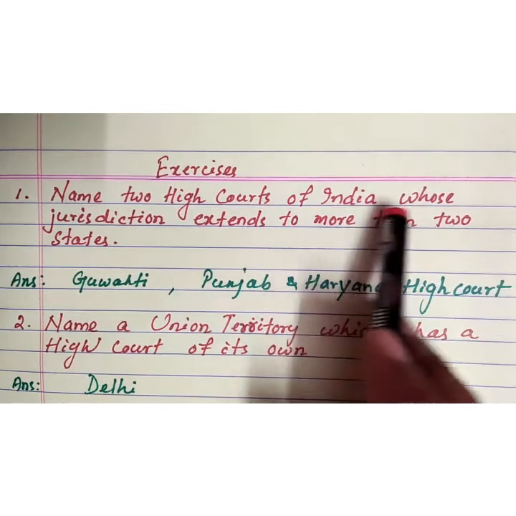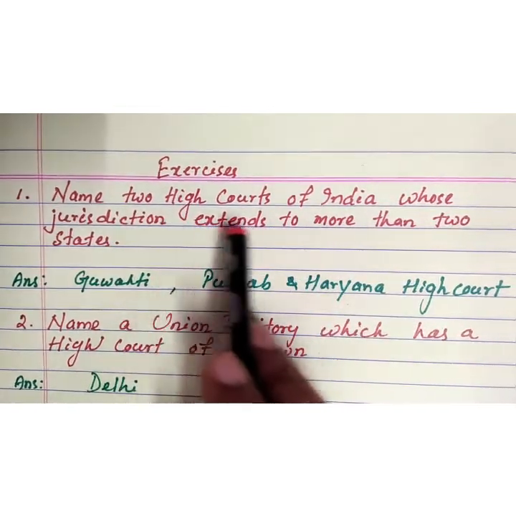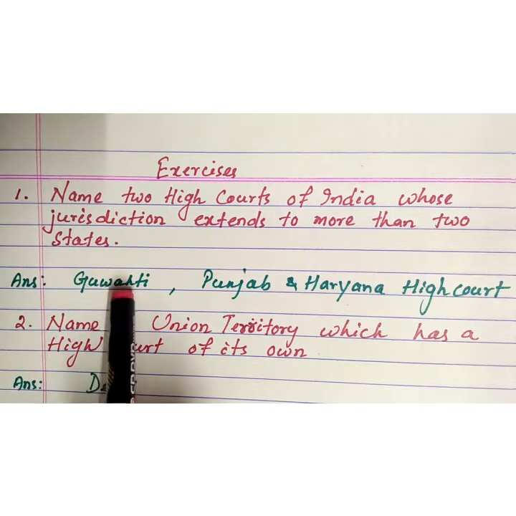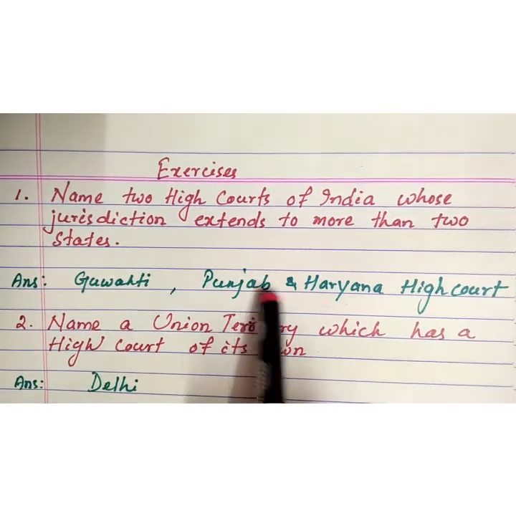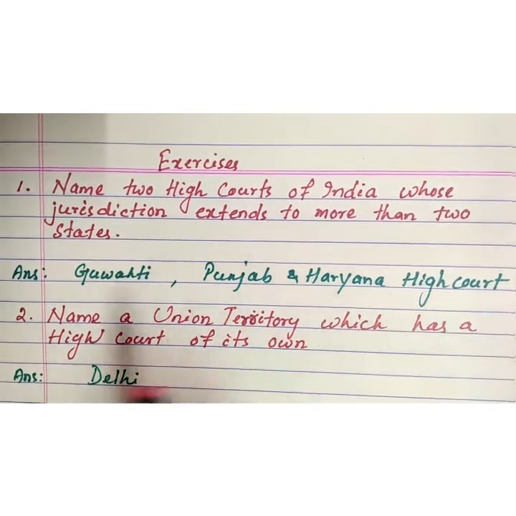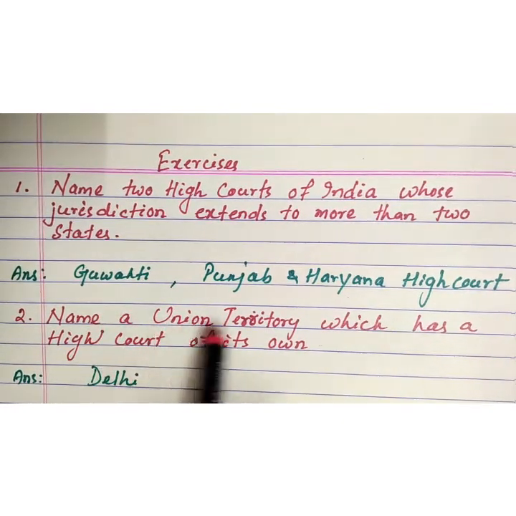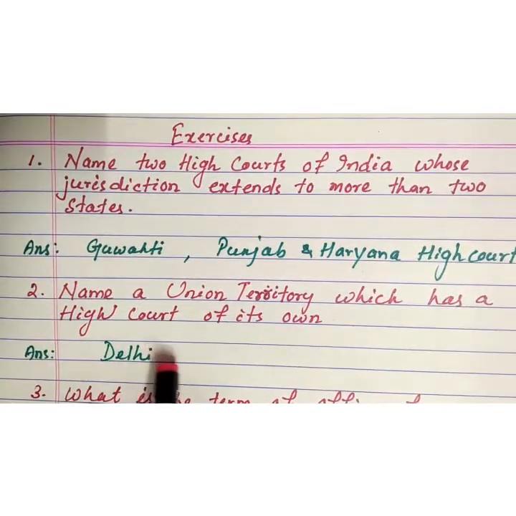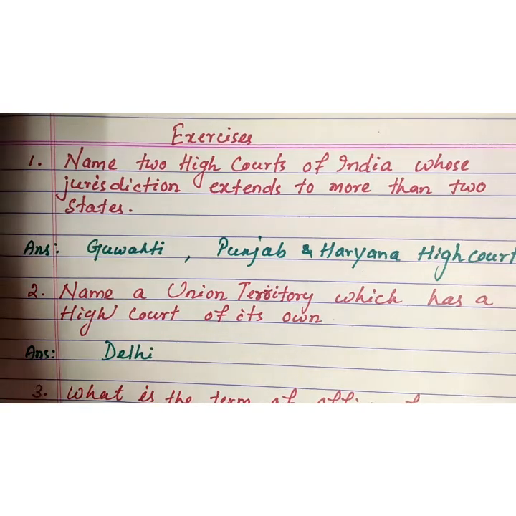Name two High Courts of India whose jurisdiction extends to more than two states. Answer: Guwahati High Court, Punjab and Haryana High Court. Question number 2. Name a union territory which has a high court of its own. Answer: Delhi High Court.